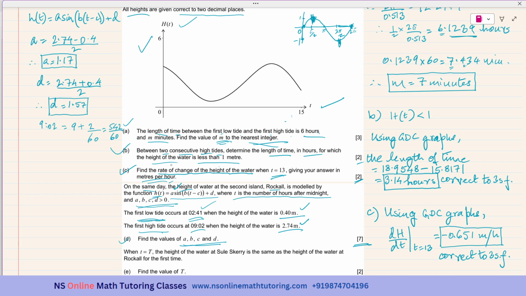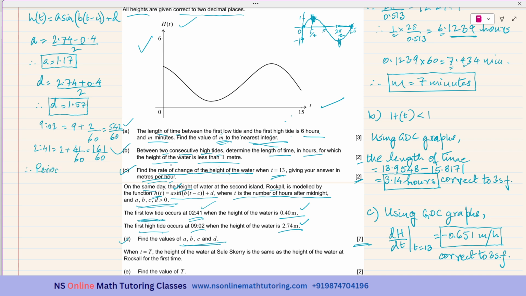And the other one, 2:41, is equal to 2 plus 41 over 60. And 2 times 60 is 120, 120 plus 41 is 161 over 60.